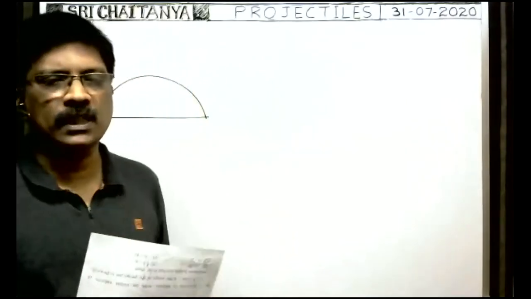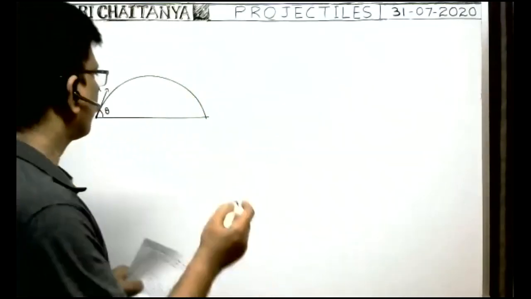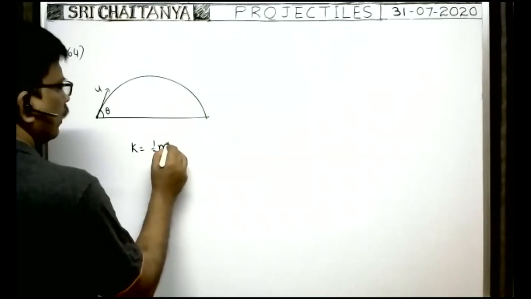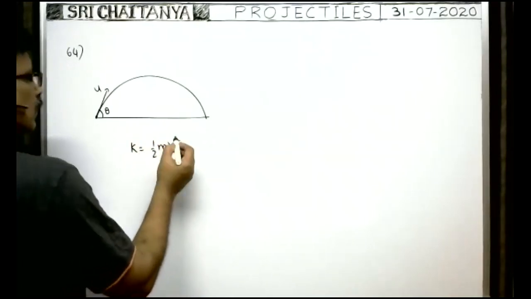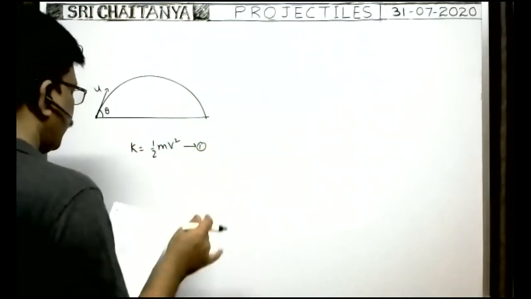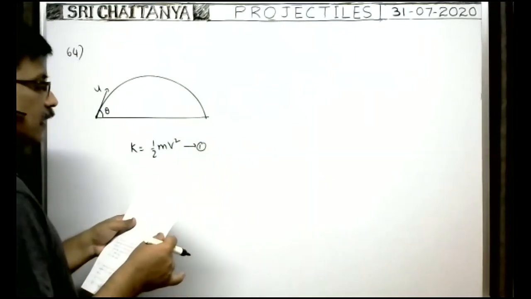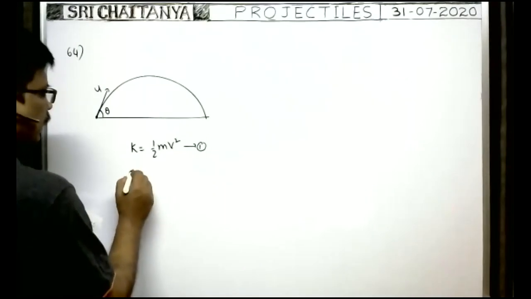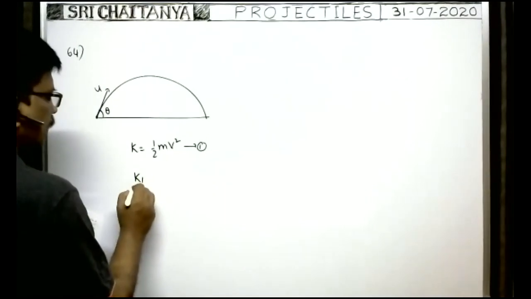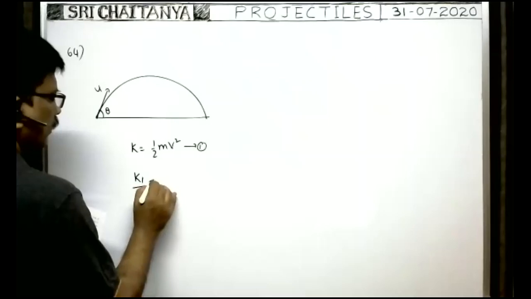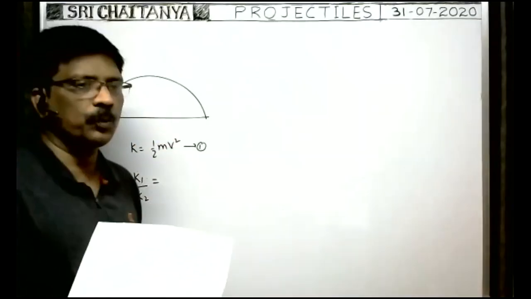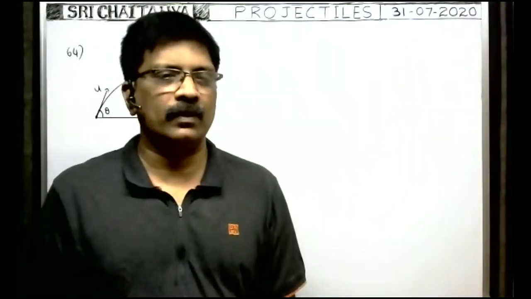Okay, so what is the formula for kinetic energy? You know, the formula for kinetic energy is half m into velocity square. This is equation 1. Here, the ratio between the kinetic energies of the two projectiles of the same mass is given. The ratio between the minimum kinetic energies of the two projectiles, both having the same mass.